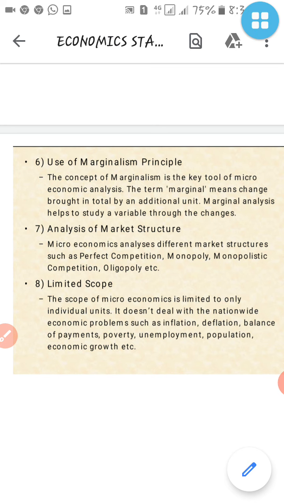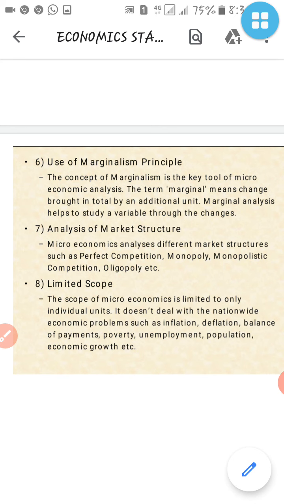So here also one principle is going to apply to microeconomics, that is total additional units. If there is any change in an individual thing, it can come to the point.